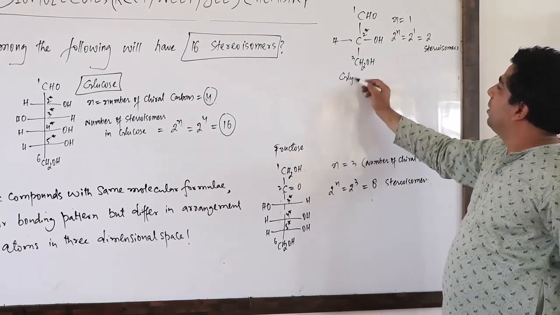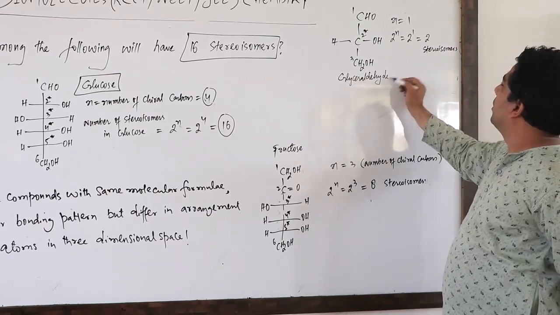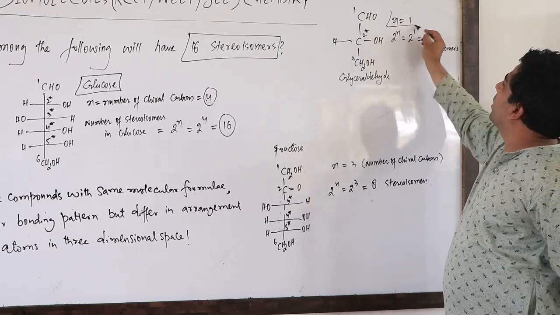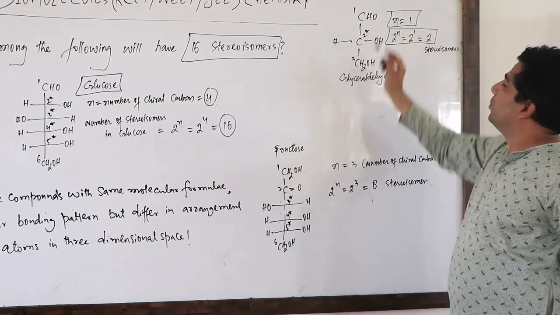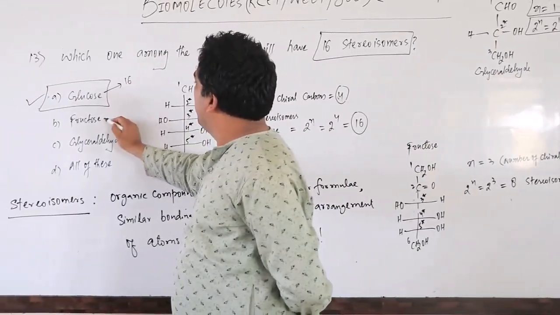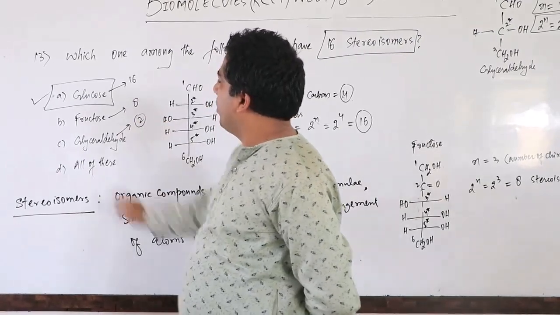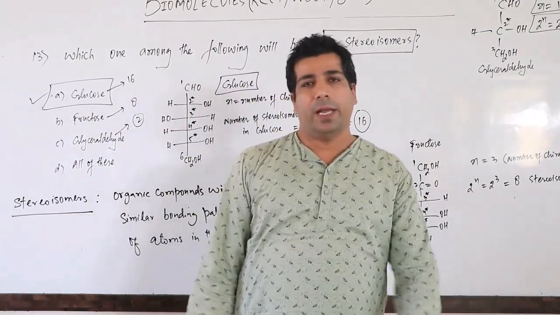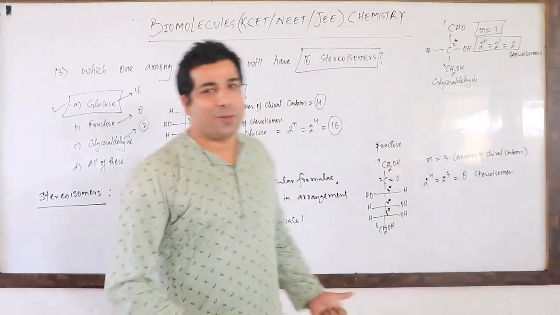So glyceraldehyde has 2 stereoisomers, and the number of chiral carbons is only 1. Here we have 16 stereoisomers, here we have 8 stereoisomers, and here we have 2 stereoisomers. So our answer is glucose. I have given you the detailed description of this question, so please make note of this.